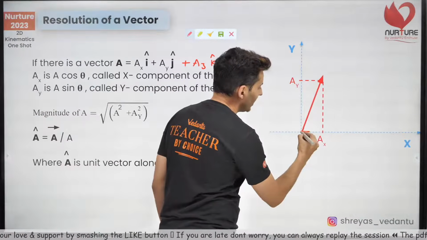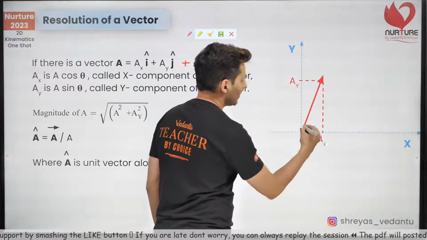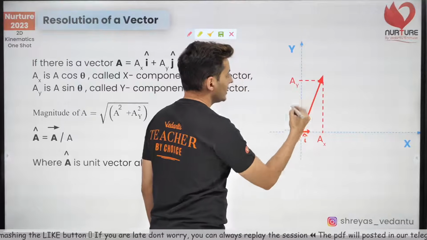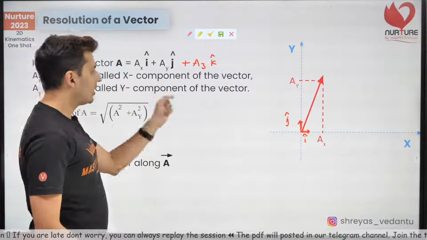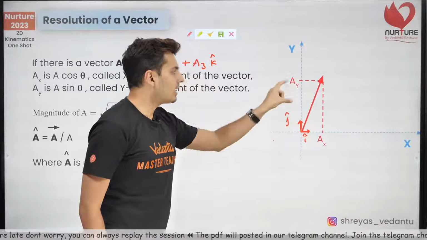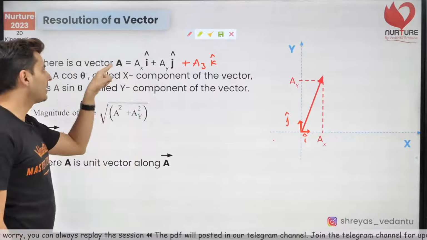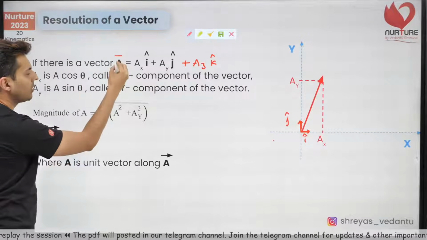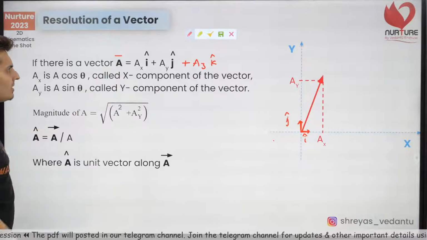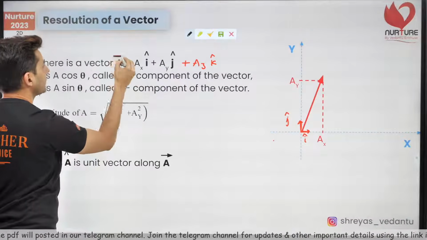So if you go 1 unit in x, that is I cap. If you go 1 unit in the y axis, that is j hat. So you have gone ax times I hat, ay times j hat, and that together will give you the total vector. Remember, this is actually a bar, but probably you cannot see the bold. That's why I've mentioned the bar explicitly out here.